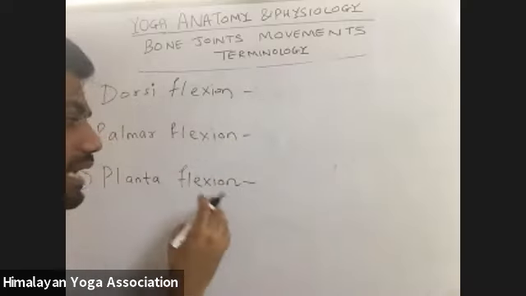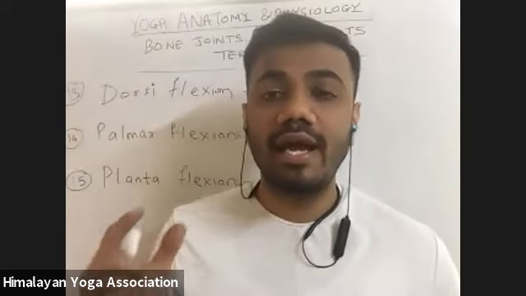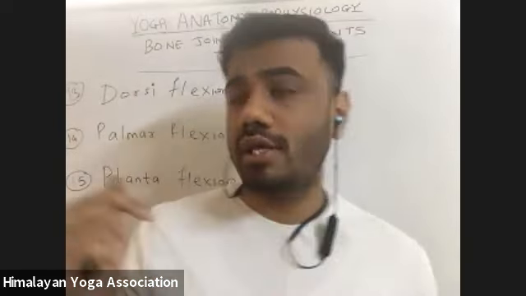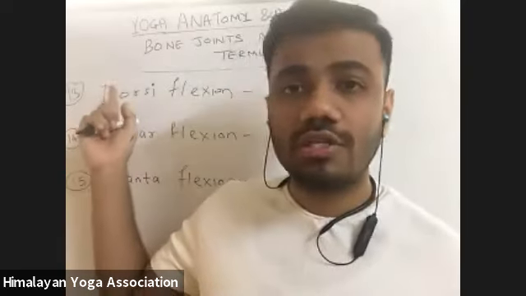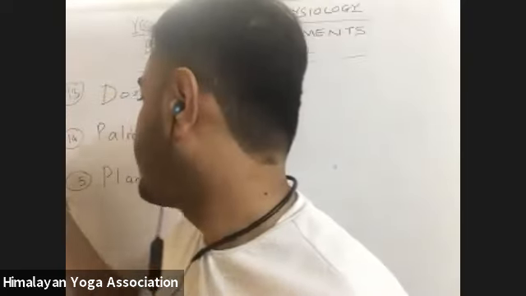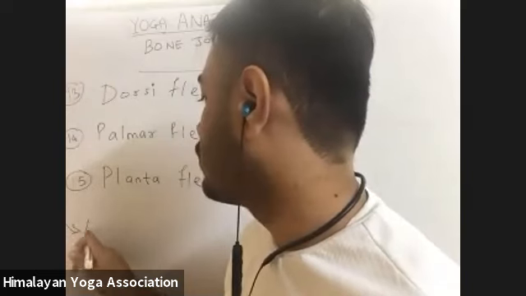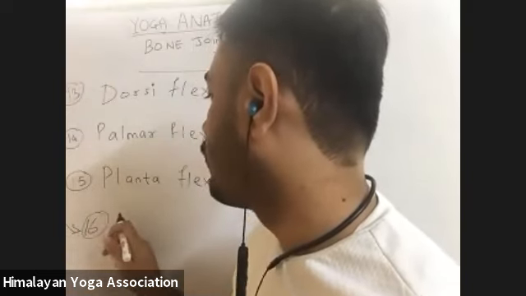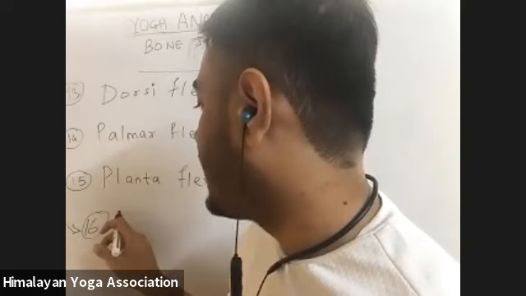Similarly to palmar flexion, we have the plantar flexion action. Plantar is about the ankle joint here. Dorsiflexion and plantar flexion are also defined for the ankle joint.